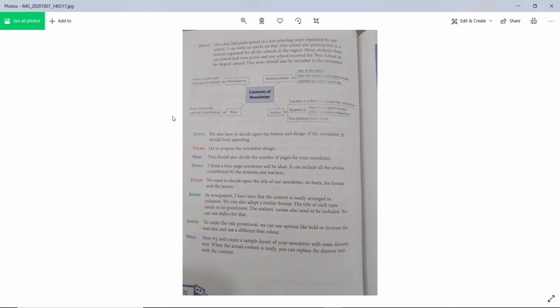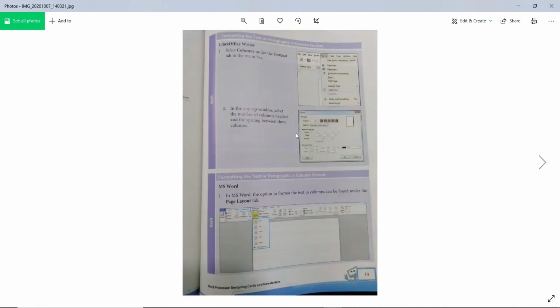So let's see the format, how it will be. If you read this talk about Jyoti, Tejas and Moz, you can get all the answers. Not to worry. Okay, you can get all the answers. I am just explaining here.